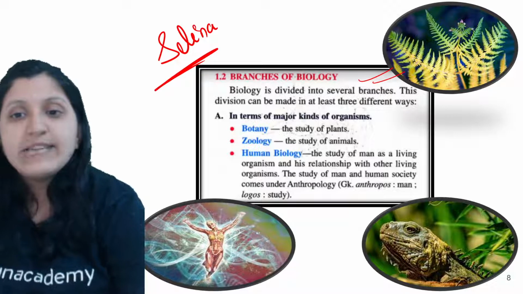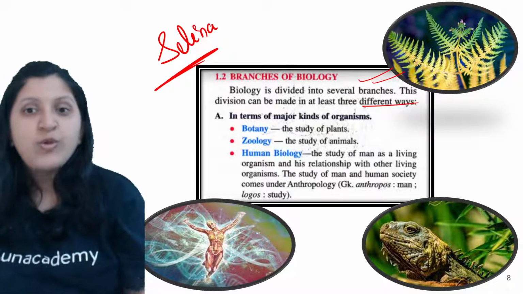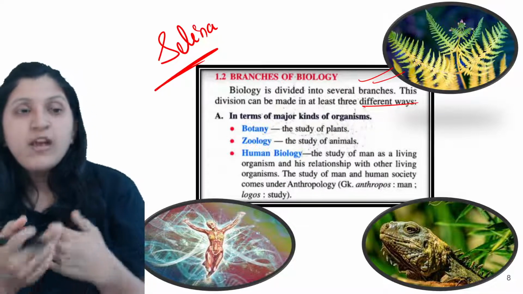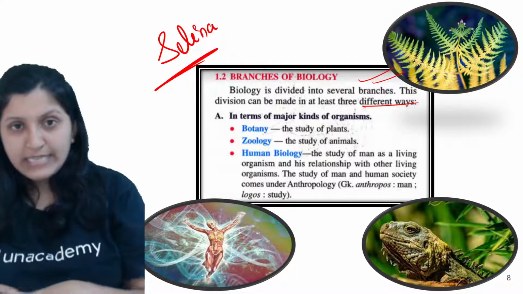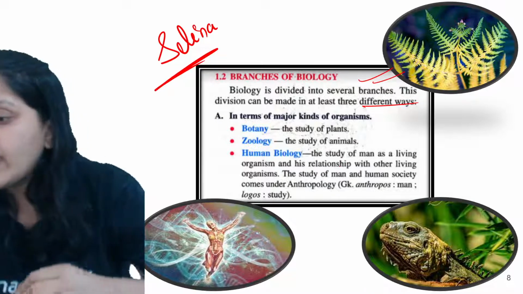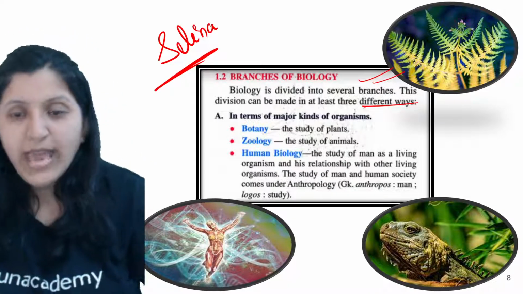Now this division can be made at least in three different phases. Basically we have the animals and the plants, which are the major organisms, so we'll be studying them in detail first. Then we'll be studying human biology as well. Okay, so in that case, let's have a look at this.